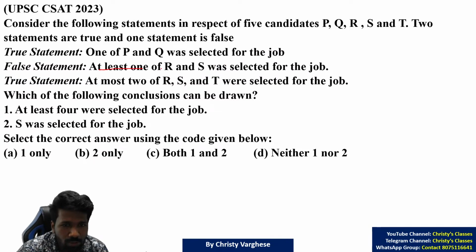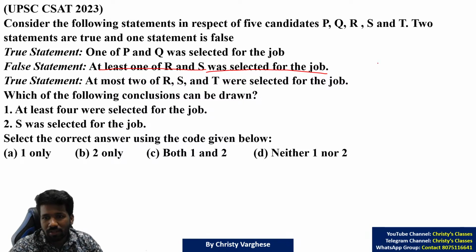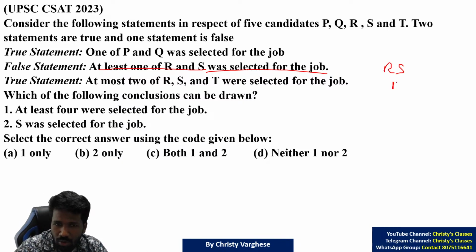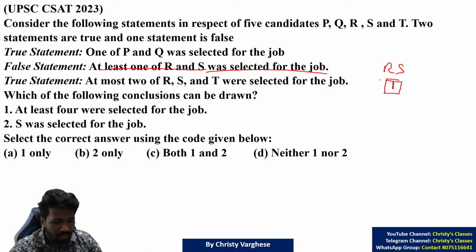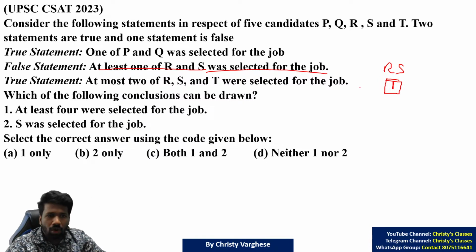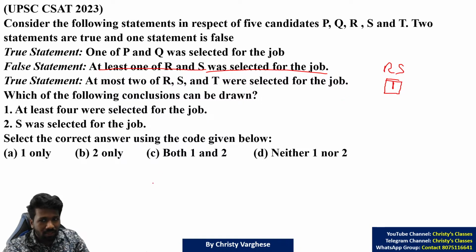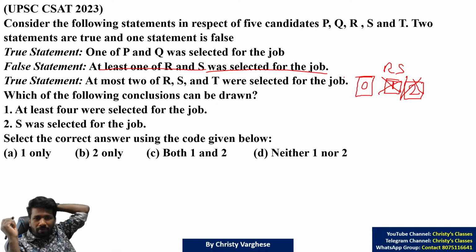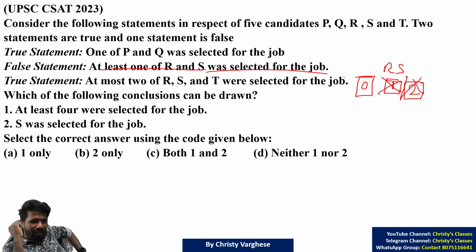How? At least one of R and S was selected for the job. At least one means from R and S, either R or S or both. At least means 1 or 2 are okay. And that is false. That is false means 1 person getting selected, 2 persons getting selected, these 2 are impossible. That means 0 people from RS should be selected. That is the meaning, right?